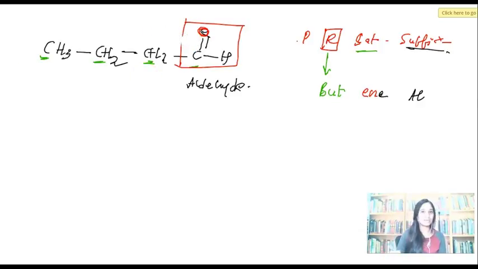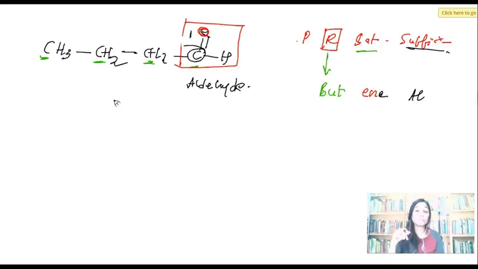Whenever you are numbering carbon atoms, make sure you number in such a way that the carbon atom containing the functional group comes first. If not first, then second. The least possible numbering should be given to the carbon containing the functional group. So here, this is the carbon. The least number that I can give is 1. I can start counting from right hand side to left hand side. It's okay if you count from right to left or left to right. That works. But make sure you're counting in such a way that the carbon with the functional group gets the least value assigned. Are we clear with this point?